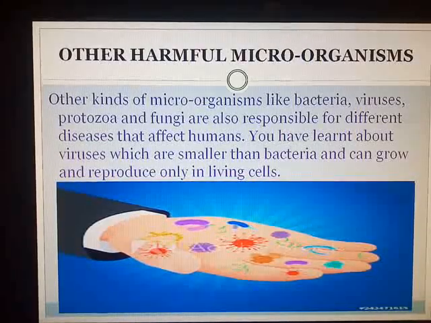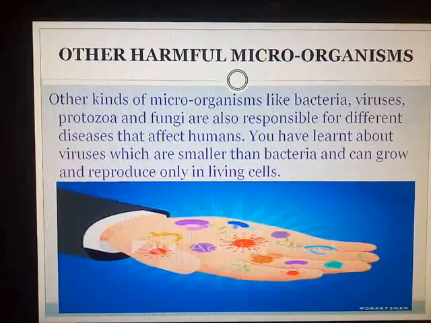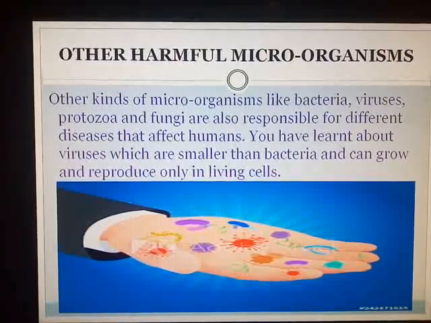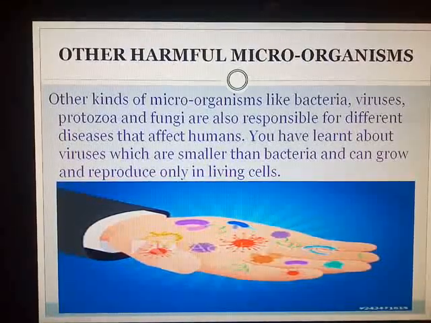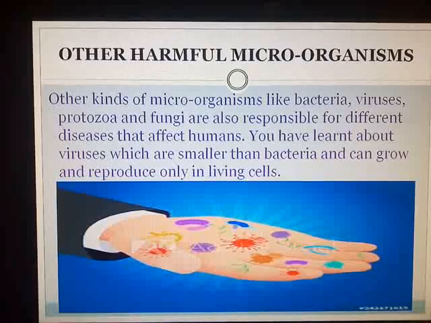What is the mode of infection? The person gets infected through the blood and semen of the infected person, and the milk of a mother who is suffering from AIDS. How can you prevent this disease? You can prevent it by safe sexual contact and avoiding reuse of needles and injections in medical science. So if you know the mode of infection and preventive measures, you can keep yourself safe from a particular disease. Also, you can help society. You can educate society and make them aware of how these diseases are caused, so that they can take due care to prevent themselves from the disease.